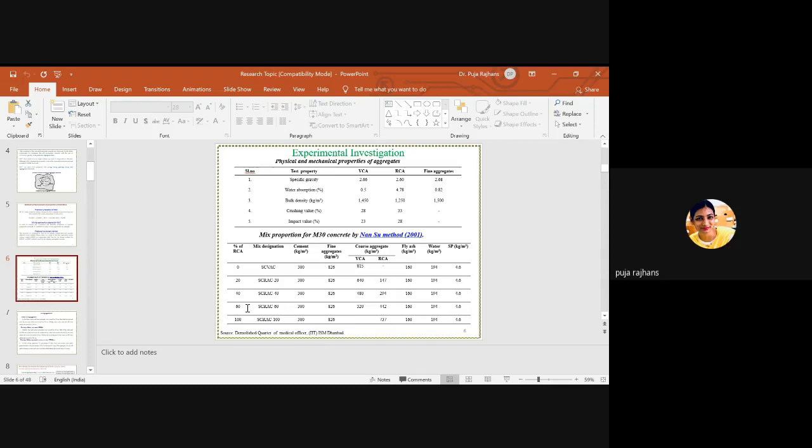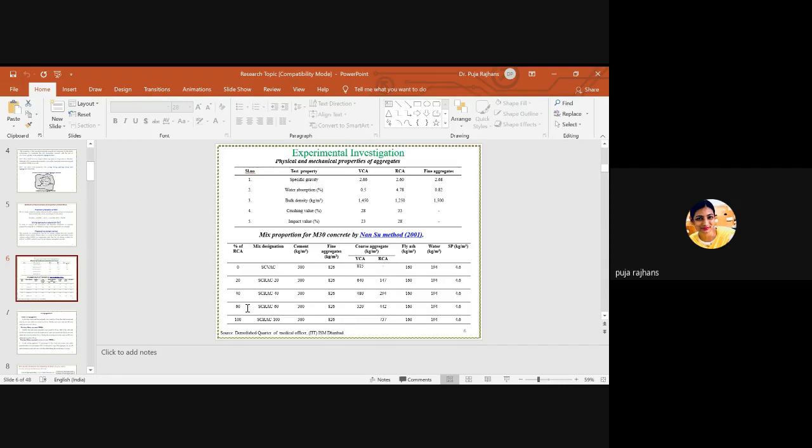The thing is that my source of recycled aggregate is the same. I am not taking the recycled aggregate from different sources. It comes from a demolished quarter of the medical officer, IIT ISM Dhanbad.